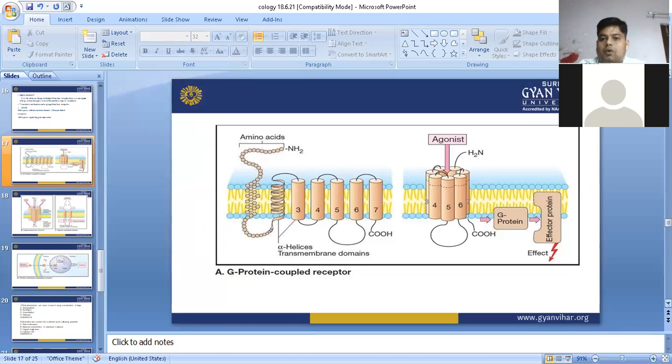So this is the overall G protein family, and in this family the mode of action is simply that the agonist substance binds, and after that it will irritate, and after irritation of GPCR, it will produce a therapeutic response. The effector protein performs, and it releases the protein, and after releasing of the protein, it performs its function.